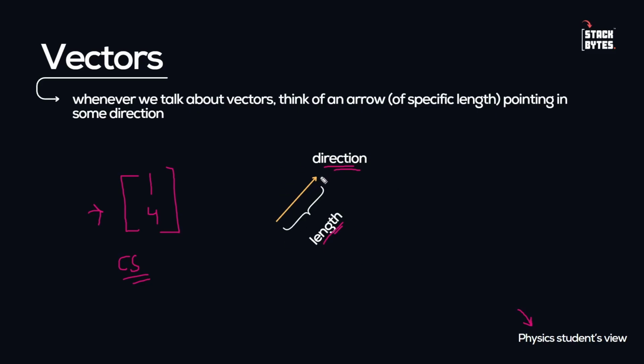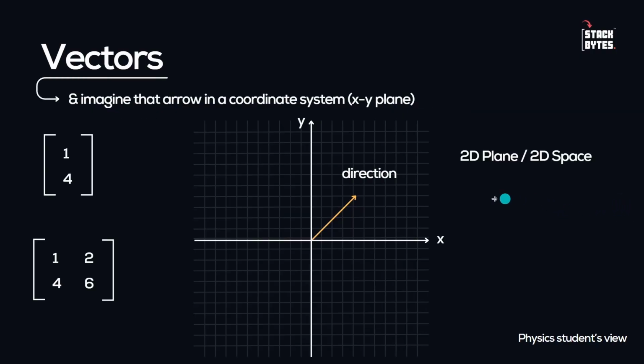It's an arrow which is pointing towards a direction and that has a specific length. All right, now just place this arrow. You have to place this arrow in a coordinate system just like this. And that coordinate system could be xy plane, x-axis, y-axis, and just imagine that arrow is there. So this arrow is a vector.